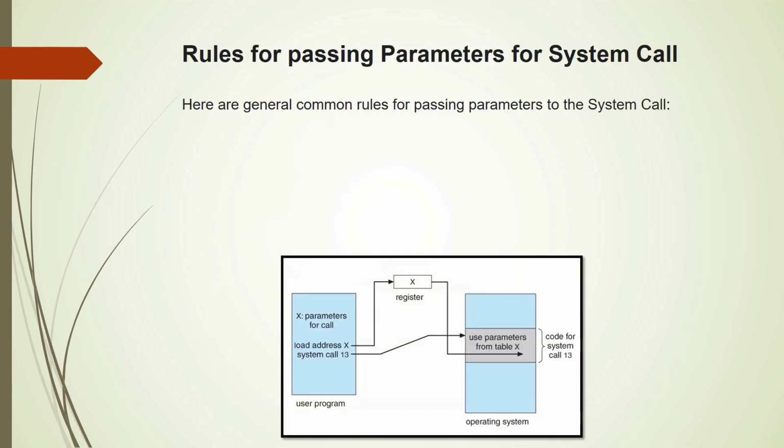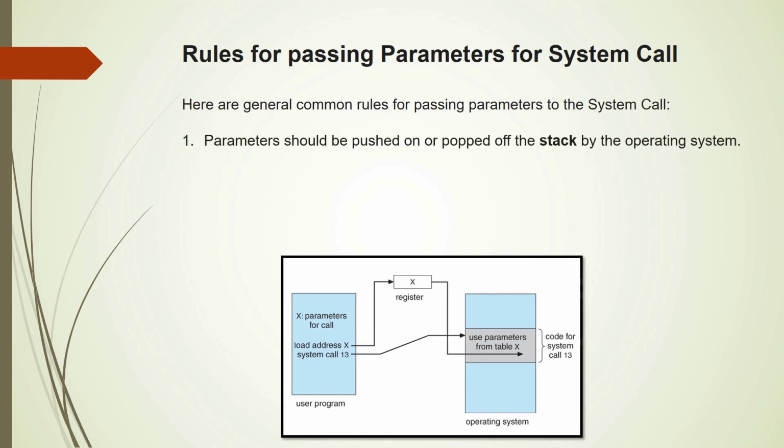Now let us look at the rules for passing parameters for a system call. The first method is with the help of a stack. Now, what type of parameters? As we have discussed in the case of standard API, the parameters can be the file descriptor or the size of the file. So there can be multiple parameters associated with a system call. The parameters can be passed by the first method, using a stack. The parameters will be pushed onto the stack, and the stack pointer can be used to pop out each of the parameters from the stack. So that is the first way.